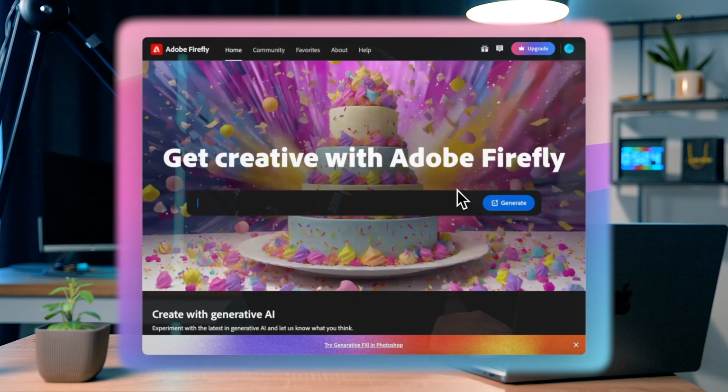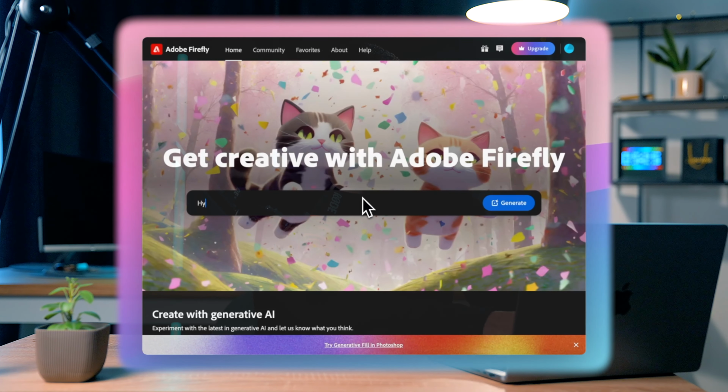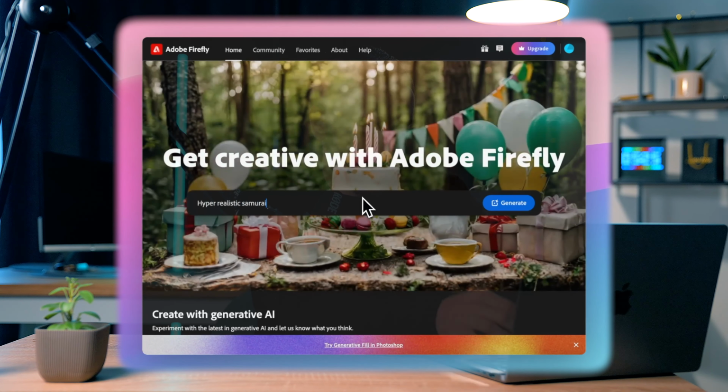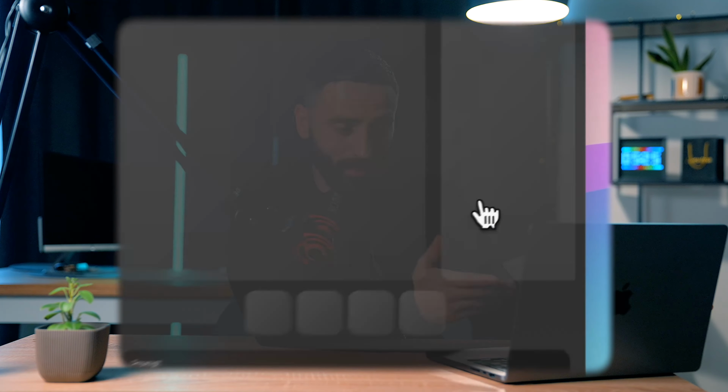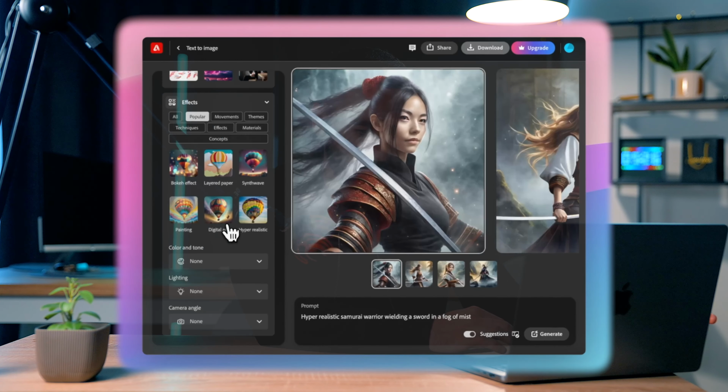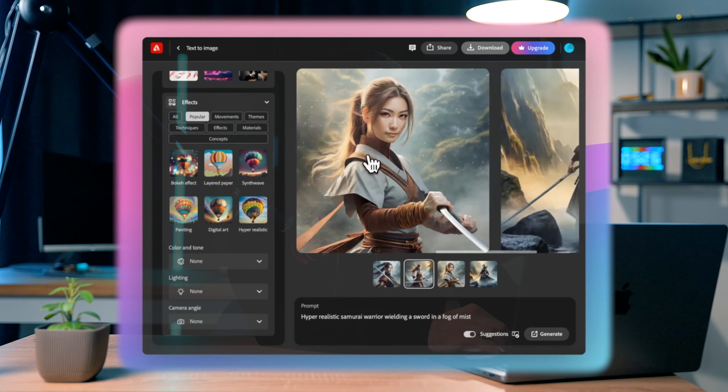So you type in a prompt, maybe something like hyper-realistic samurai warrior. Let's make it a little harder. So wielding a sword in a fog of mist. Okay, that should be pretty tough. Not sure what type of videos you'll be creating, but with this type of prompt, pretty dope ones, I imagine. And then I click generate, and then Firefly gets to work and produces some awesome creations. I mean, these are pretty wild.